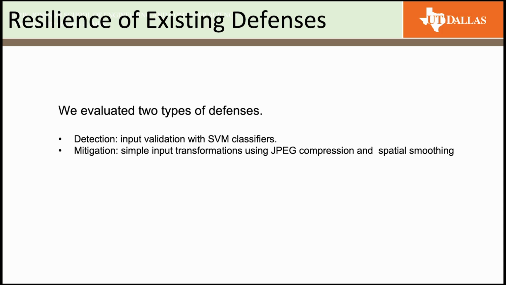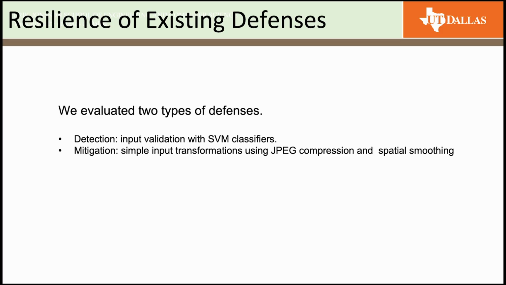For this, we studied two types of defenses. First is detection, which typically relies on input validation. For example, by training a support vector machine classifier to flag suspicious inputs, the classifier learns from the intermediate states or hidden features and can block the adversarial samples before they trigger the expensive computation.